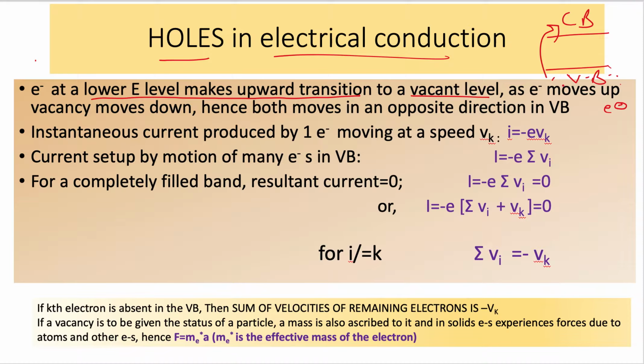So what is happening actually? There are electrons here. Whenever a position is emptied by an electron moving to the conduction band, that particular vacancy is called a hole. Then the electrons present just adjacent, at the lower level with respect to this vacant position, try to occupy that position. They jump to a higher level. Because of that, the electron occupies this position, but the lower position is now occupied by the hole. So the hole is created and goes downwards, but the electrons are moving upwards.